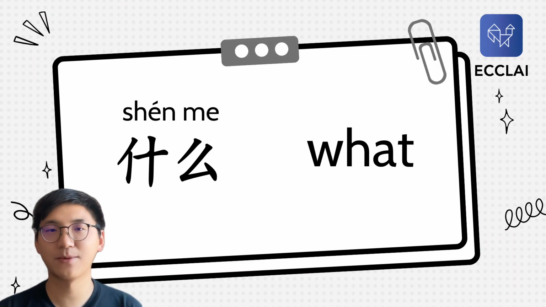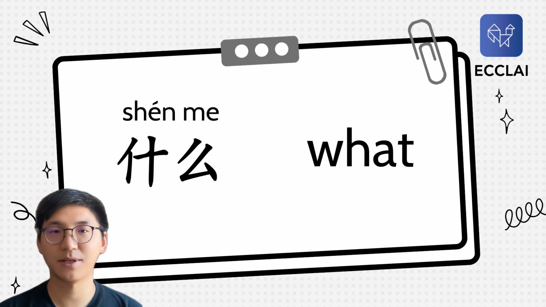So the first question word is 什么, or sometimes we can also say 什么, okay? This first character has two pronunciations with two tones. It can be the second tone or the third tone, doesn't matter. 什么 or 什么, okay? It means what.